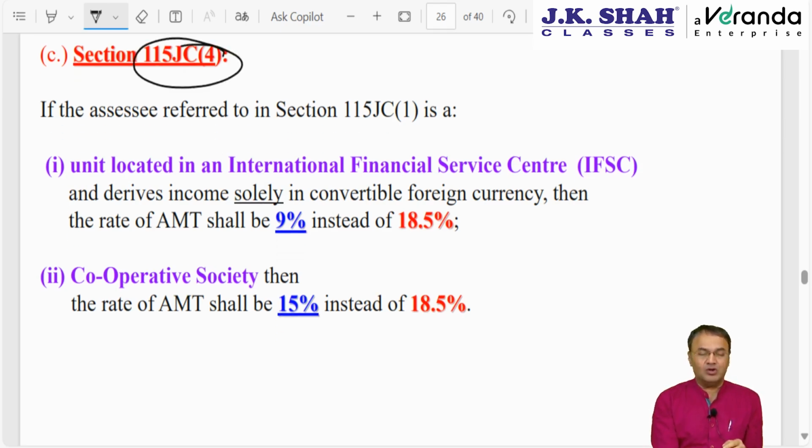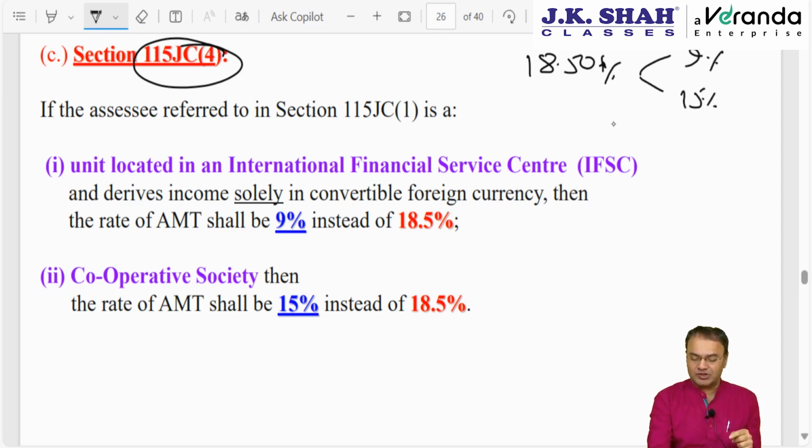115JC subsection 4, the AMT chapter will not apply to two or three persons, but for two of them the rate of tax instead of 18.5% will be either 9% or 15%. 15% for a cooperative society. A cooperative society, if opting for 115BAD, BAE, then the chapter is not applicable.